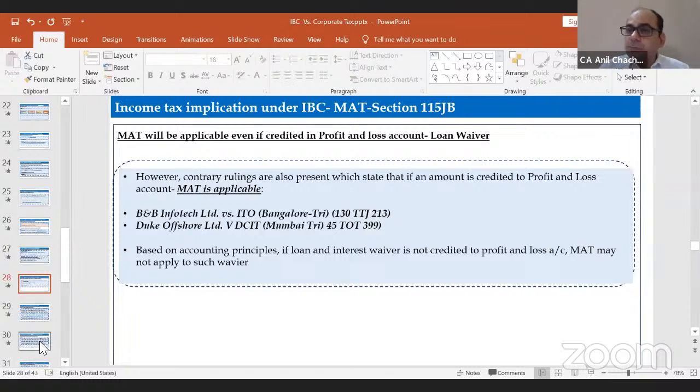On the flip side, there's a couple of judgments which held that although it's part of profit and loss, still you have to pay the MAT, right? So it purely depends upon the judicial judgments. But in my personal opinion, the JSW judgment which I have discussed, the Mumbai Tribunal judgment, specifically held that because it's a nature of the capital, you don't need to pay MAT on that part, right? So there are judgments on both sides, in favor of the assessee as well as in favor of the department, that the loan waiver can be part of the book profit or cannot be part of the book profit.